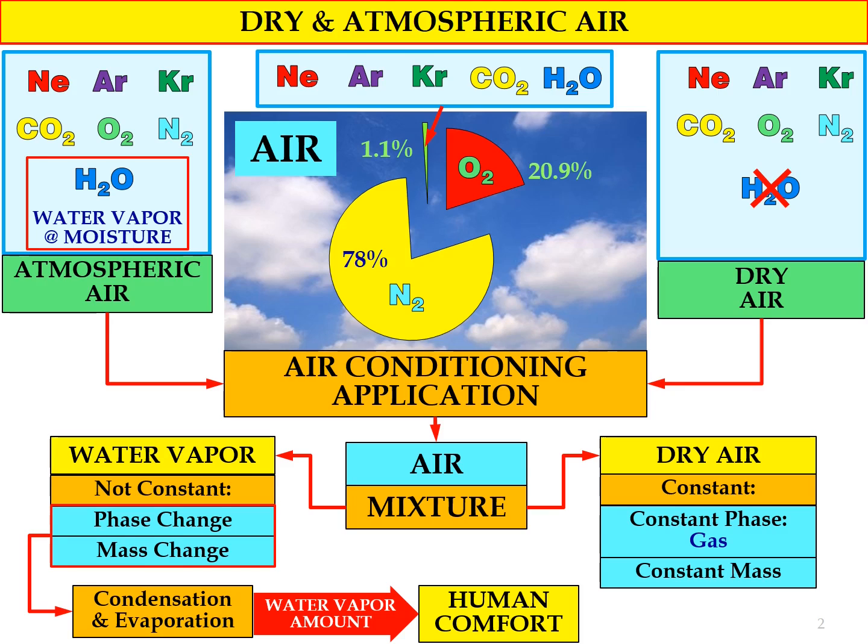So that's why it is important to provide the suitable amount of water vapor inside the atmospheric air. That is why we need the air conditioning process, to make sure of a comfortable condition for the human. So that's the difference between dry air and atmospheric air for the air conditioning application.